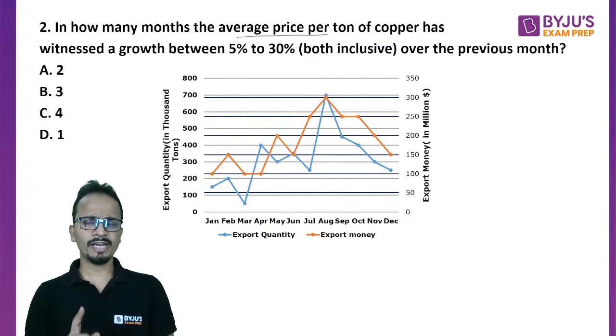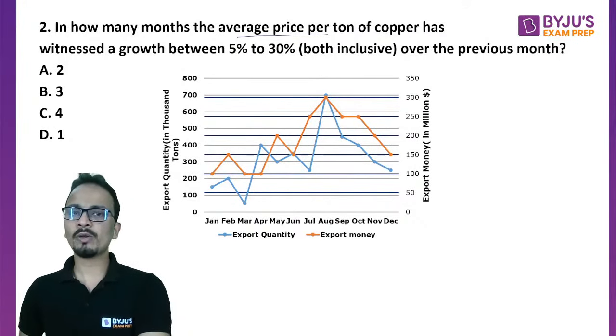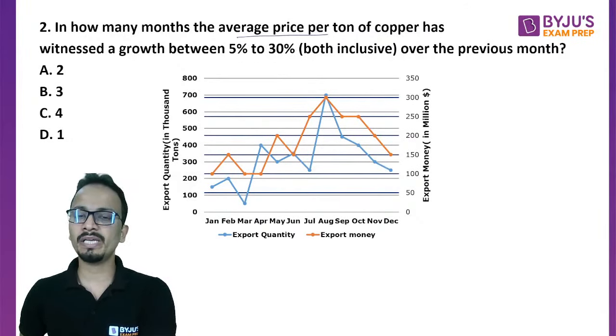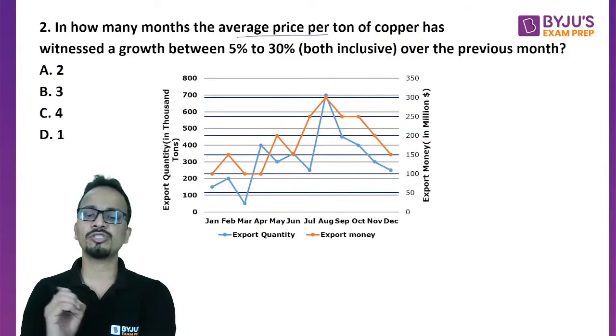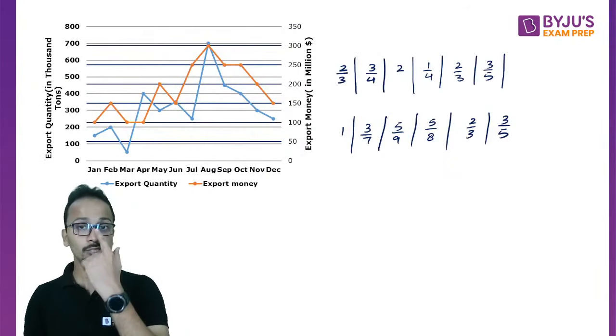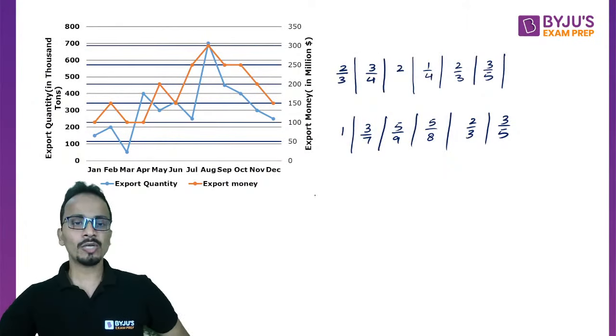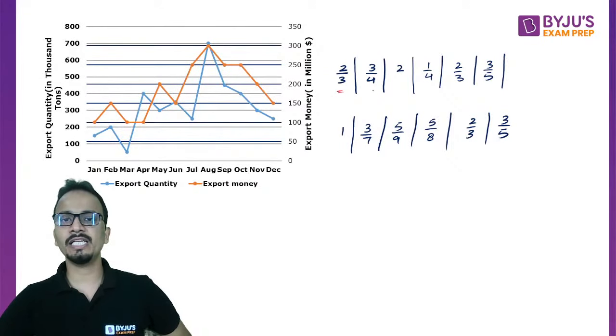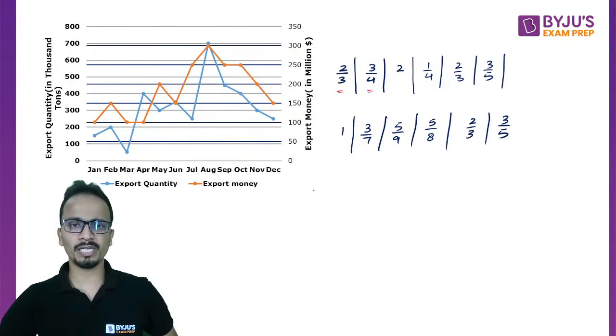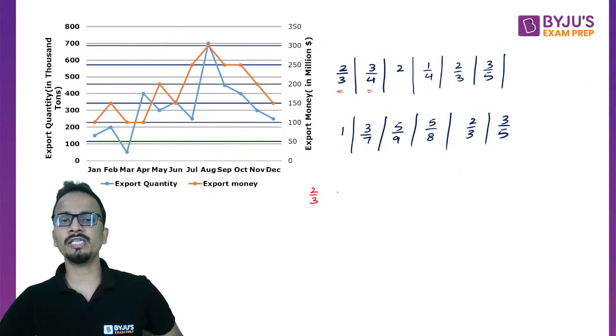All right, fine. Let's have a look at which month will be considered where the growth is between 5% and 30%. अब इसको calculate कैसे करना है? So I'll just consider the data for the first 2 months. First 2 months initial और final value assume कर लेते हैं. So 2 upon 3 से data कितना हो गया है? 3 upon 4.